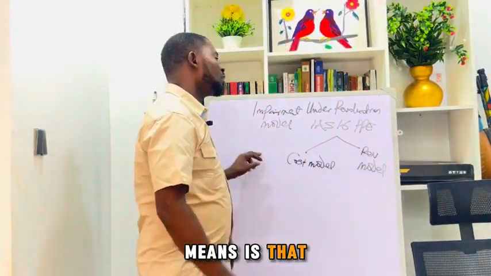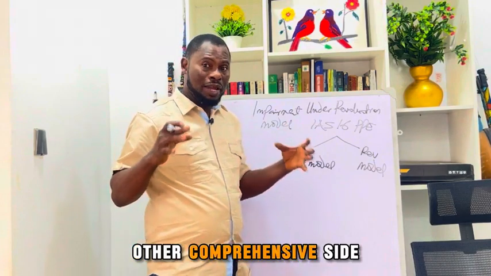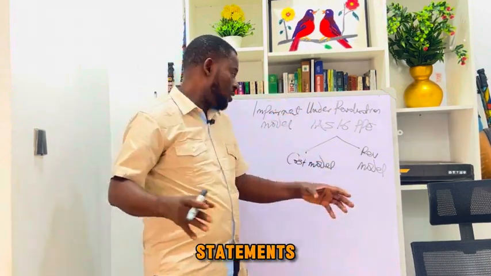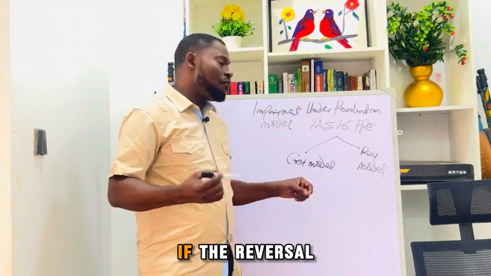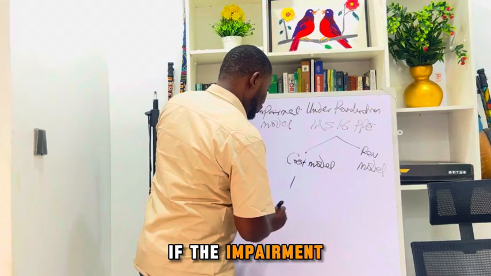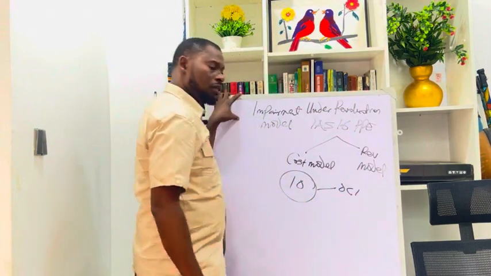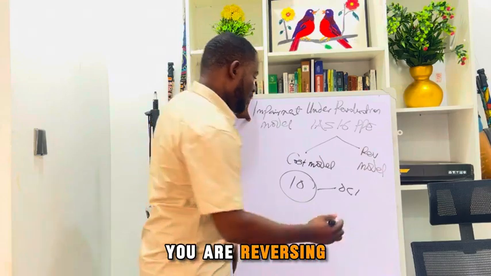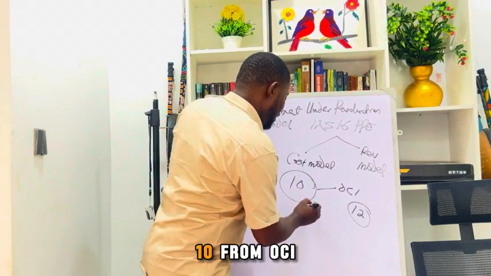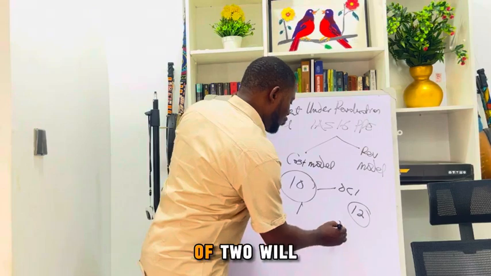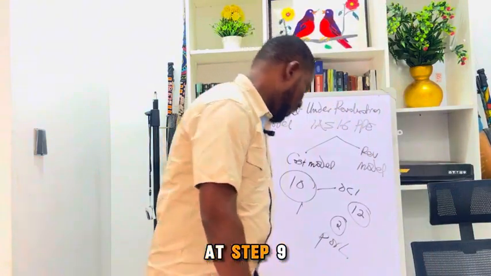So what it means is that you know that revaluation loss goes to the other comprehensive income side of the income statement. That revaluation loss will first be decreased. The reversal starts from there. If the impairment is 10 in the OCI, and then what you are reversing is actually 12, it means you will first reverse 10 from OCI, then this balance of 2 will now go to P or L.